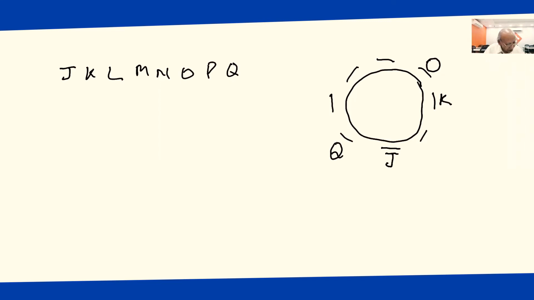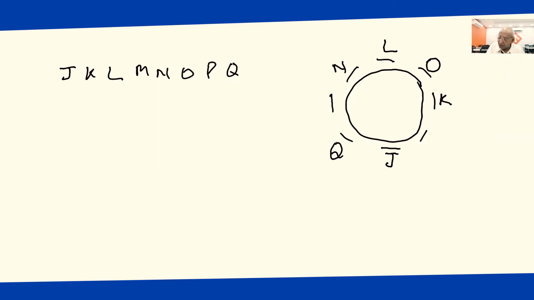Then L is sitting between N and O. This is quite a useful information. L is sitting in between N and O. So O is already settled. O is there, so here is L, this is N. L is sitting between N and O. So naturally this L must be settled here.